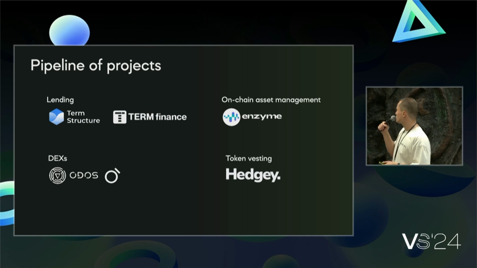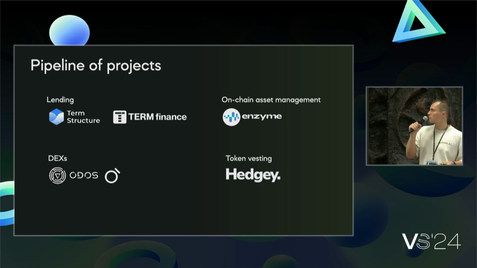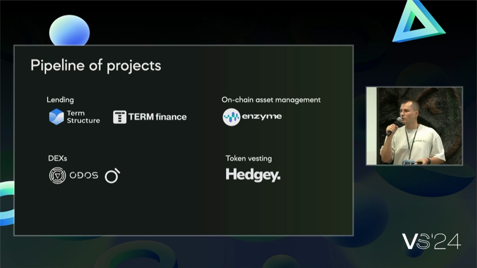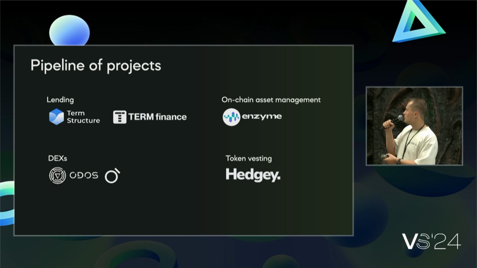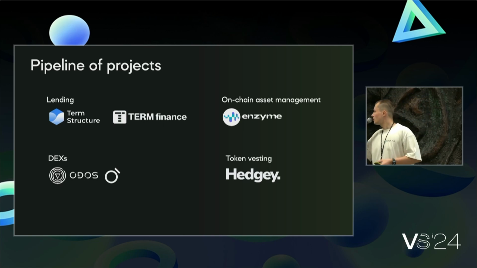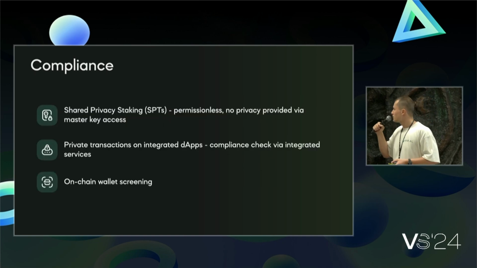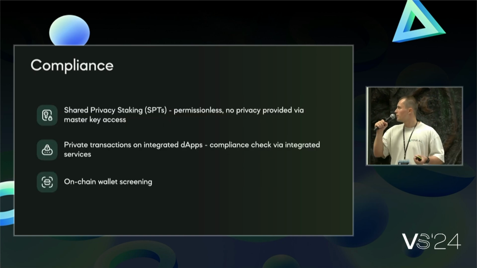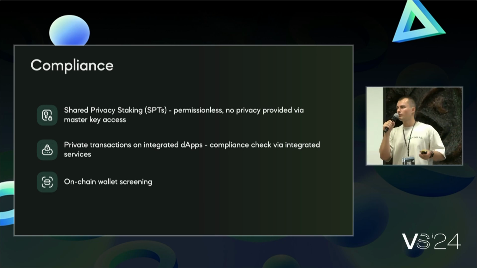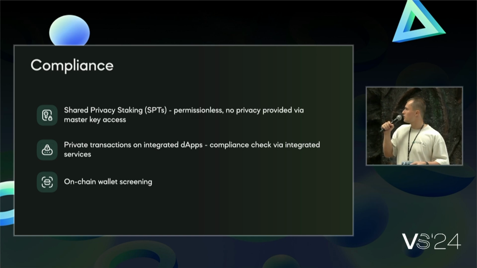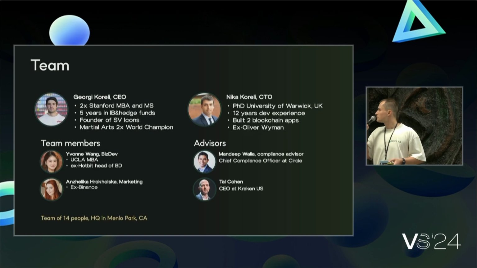And the pipeline of projects, these are some of the publicly available information about our projects, but we're also partnering with Symbiotic to create Mellow Vaults and to even restake further. But we're working with lending protocols, token vesting protocols, and DEXs. And as mentioned before, we are doing compliance checks in order to be compliant, but we actually do not collect any personally identifiable information. And we are creating these shared privacy tokens, which are yield-bearing.